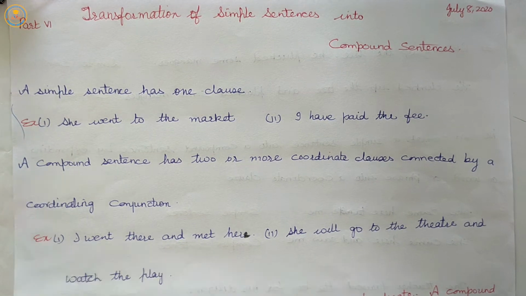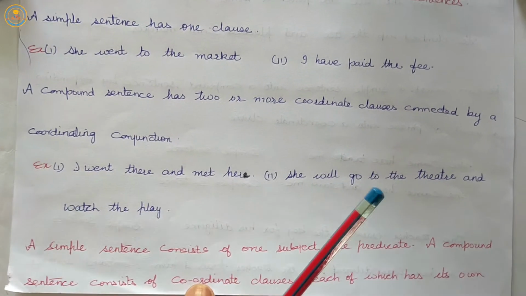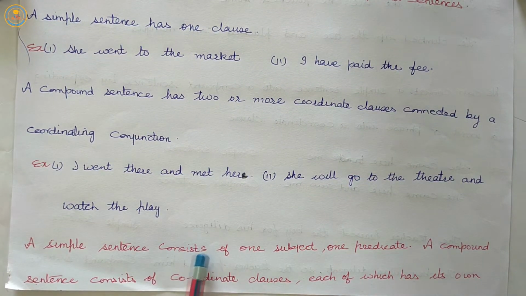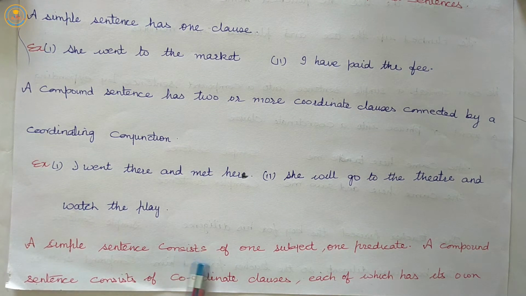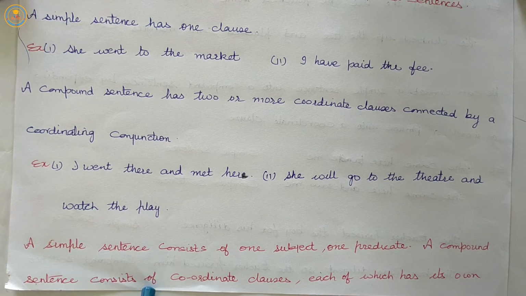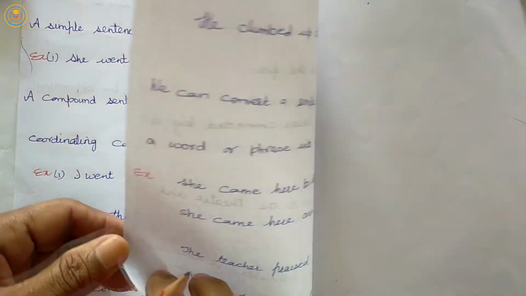A simple sentence consists of one subject and one predicate. A compound sentence consists of coordinate clauses, each of which has its own predicate.